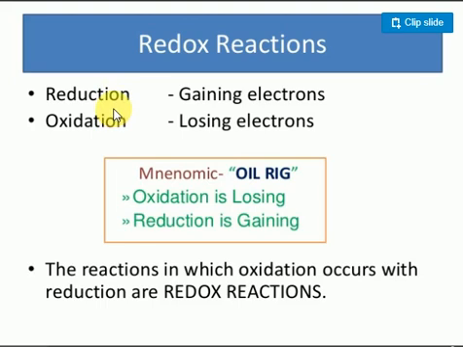For example, when you cut an apple and leave it in atmospheric conditions, after 5 minutes it becomes somewhat brown. The apple contains a small amount of iron and some enzymes that undergo oxidation. Rusting of iron is also a redox reaction. So redox reactions are very important in our daily life.